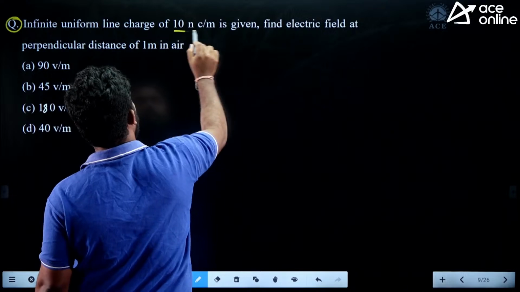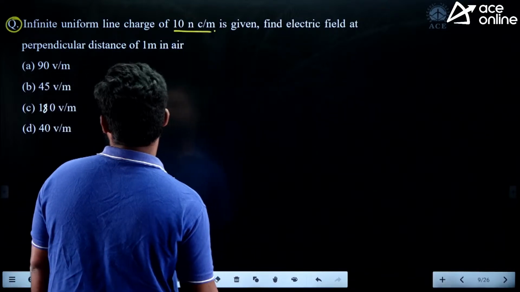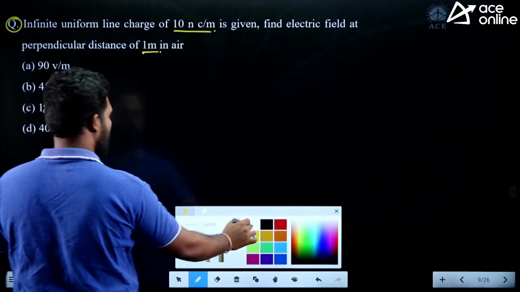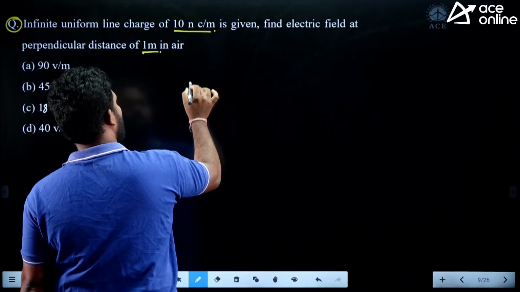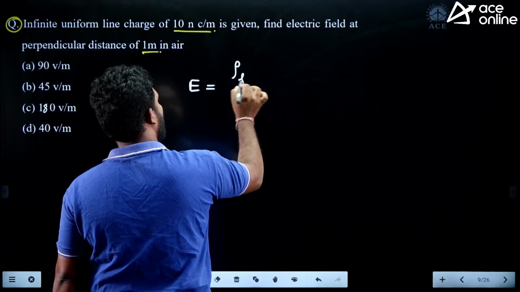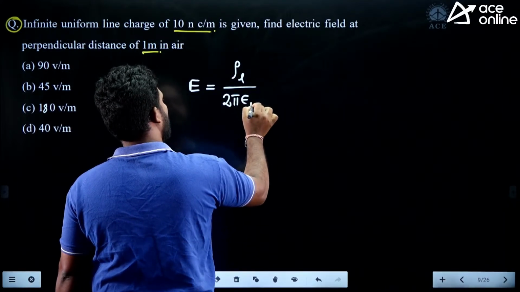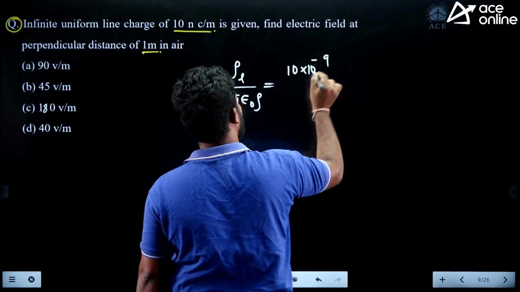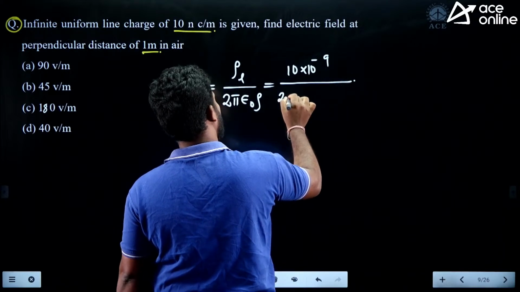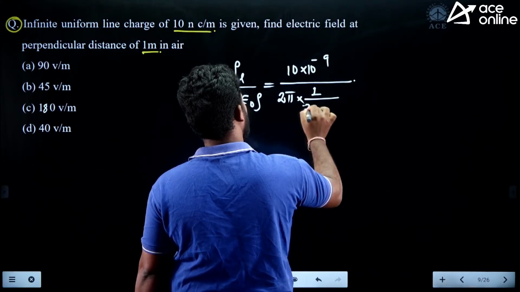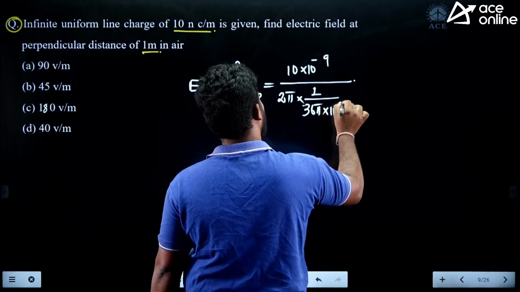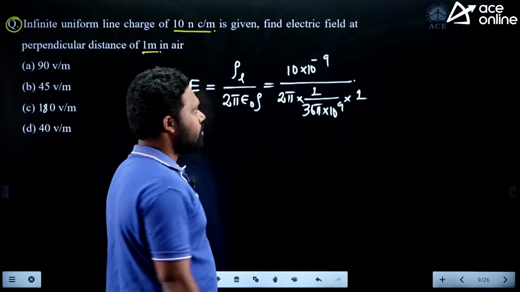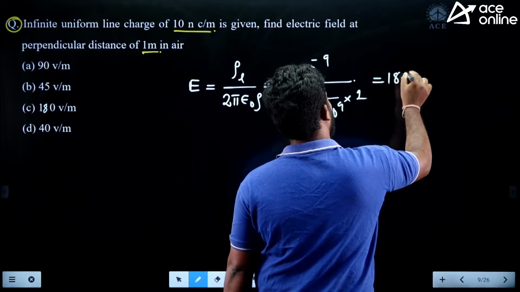Infinite uniform line charge of 10 nanocoulomb per meter is given. Find the electric field at a perpendicular distance of 1 meter in the air. Okay, so line charge is given. What is the electric field E? What is the formula? E is equal to rho L divided by 2 pi epsilon naught into rho. So what is the charge here? 10 nano, 10 into 10 to the power of minus 9, divided by 2 pi into 1 by 36 pi into 10 to the power of 9, into the perpendicular distance. How much is this? 1 meter. So this will become 180. You can check out, 180 volt per meter.